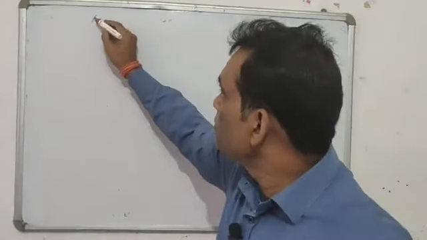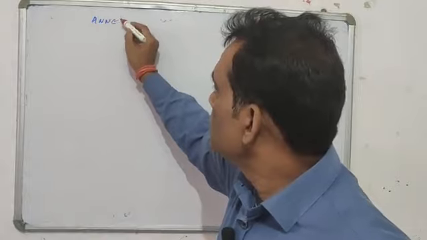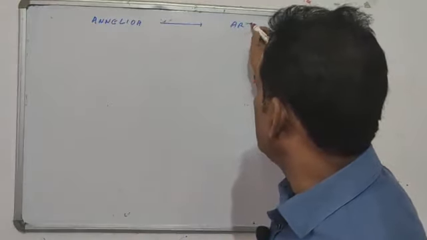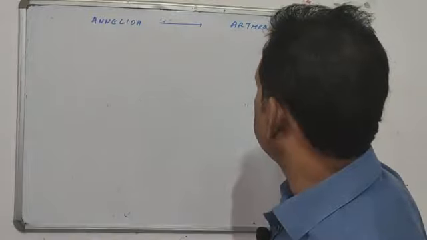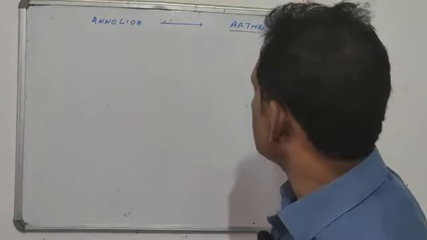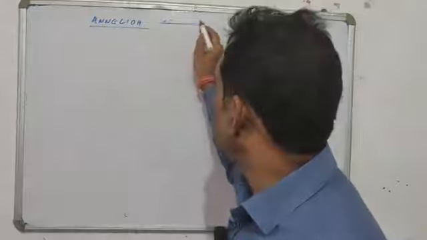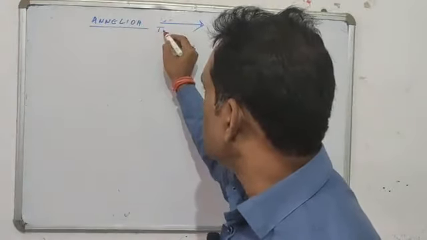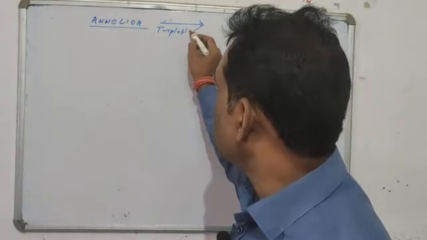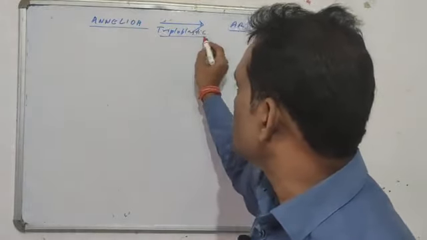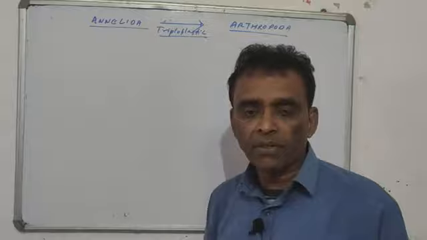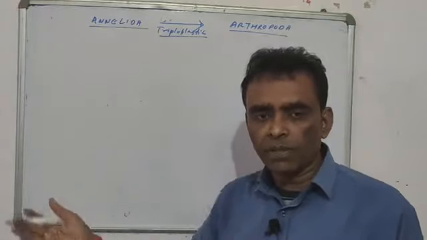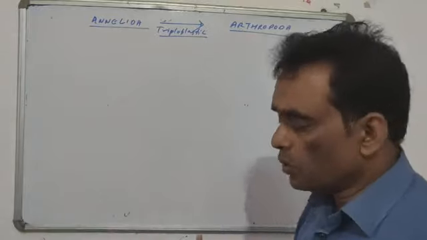Annelida is mostly compared with the next higher group that is called Arthropoda. Differences बस ज़्यादा है, थोड़ा सा मेंशन कर लेंगे. इतना जरूर है कि both are triploblastic. अब इसके बाद जितने भी ऑर्गेनिजम्स आएंगे all are triploblastic. प्लैटीहेलमिंथस के बाद जितने भी ऑर्गेनिजम्स हैं, कॉर्डेट्स हो चाहे वर्टिब्रेट्स हो, all are triploblastic, क्योंकि 3 layers of tissue